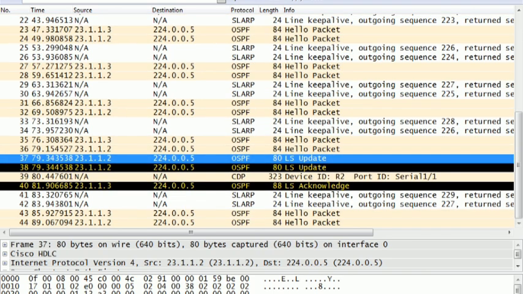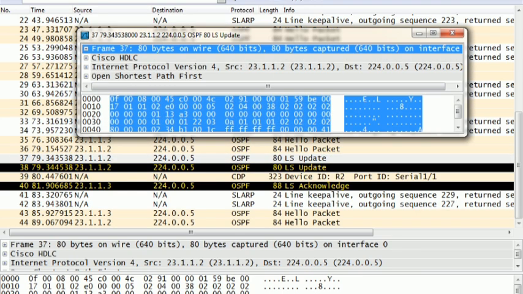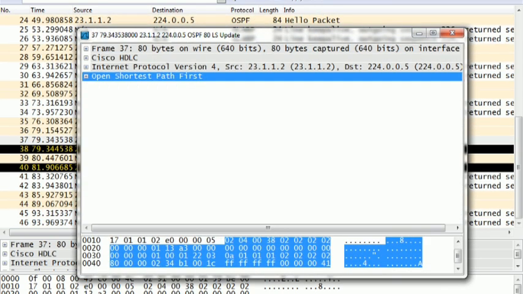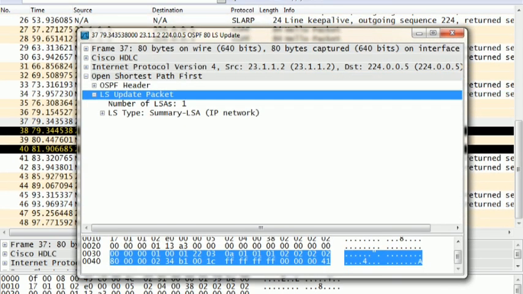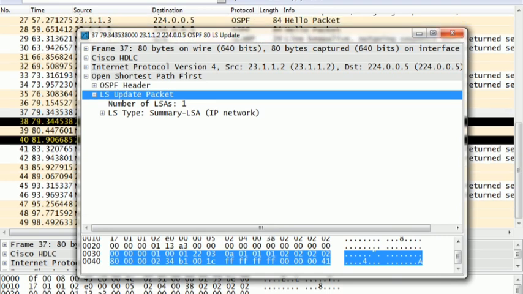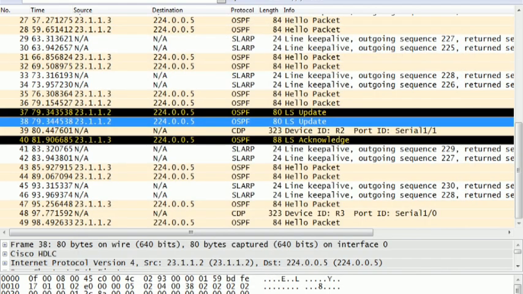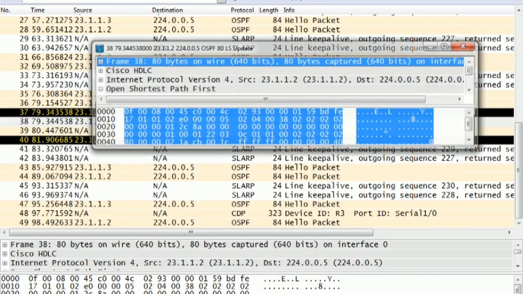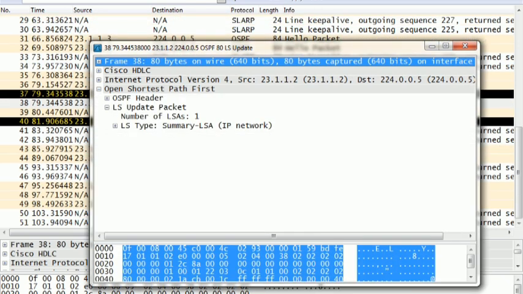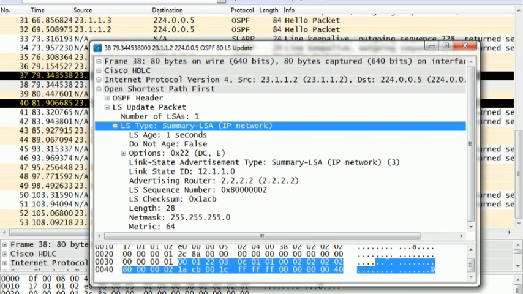And let me open it now. LS update. This is a summary LSA, forget about it. Open the next one. Oh, still it is a summary LSA.